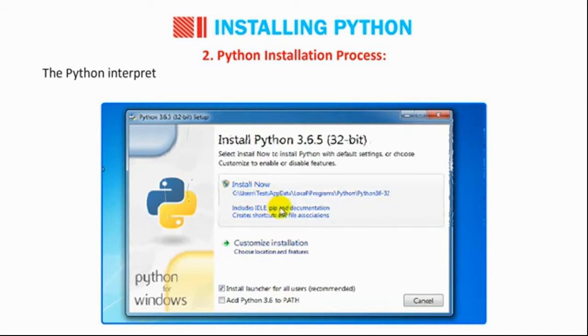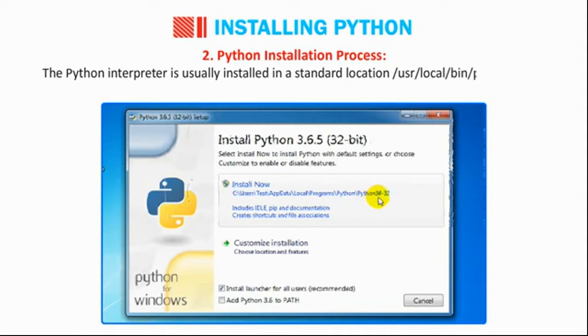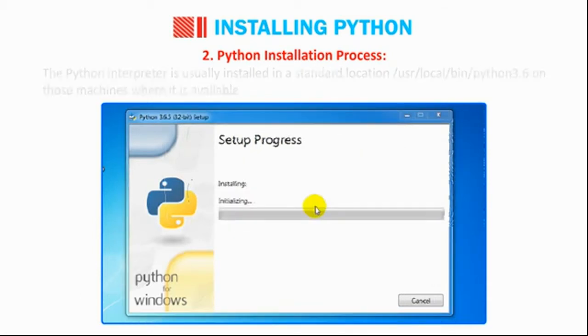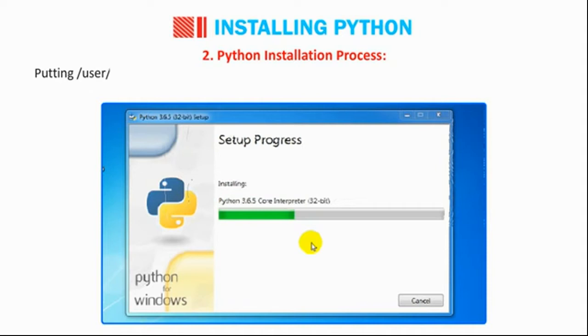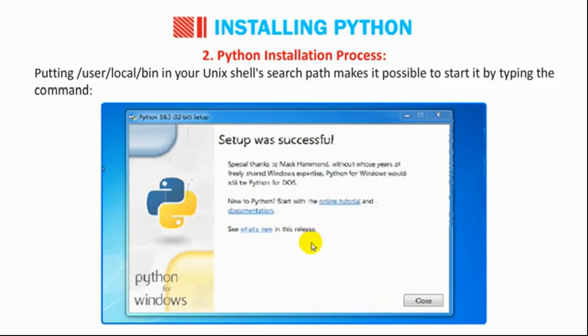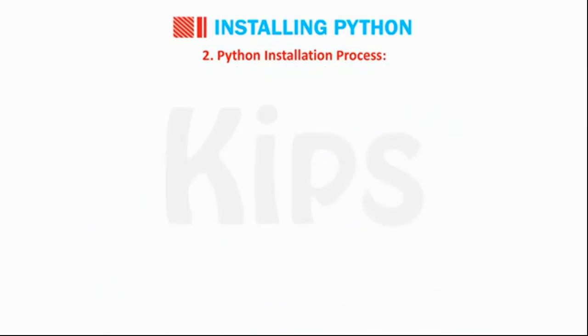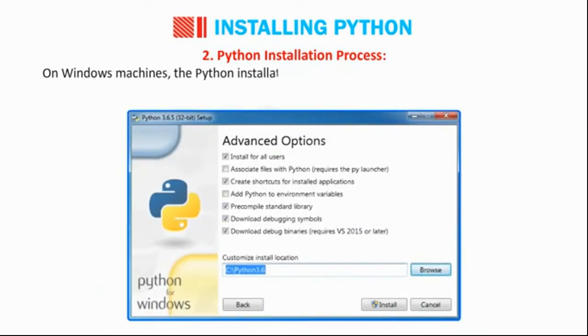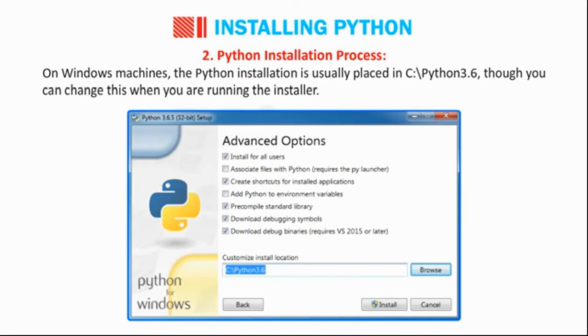The Python interpreter is usually installed in a standard location, /usr/local/bin/python3.6, on those machines where it is available. Putting /usr/local/bin in your Unix shell's search path makes it possible to start it by typing the command. On Windows machines, the Python installation is usually placed in C:/Python3.6, though you can change this when you are running the installer.